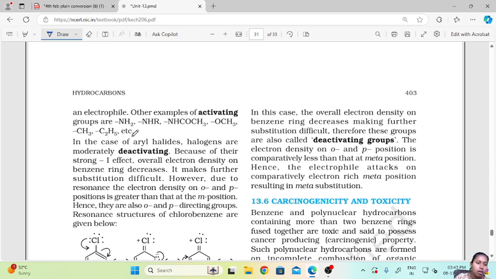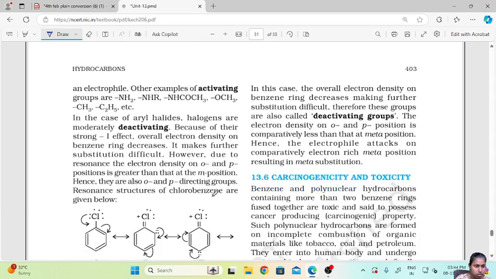Now, in the case of aryl halides, halogens are moderately deactivating because of their strong I effect, the strong inductive effect. Overall, the electron density on the benzene ring decreases, which makes further substitution difficult. However, due to resonance, the electron density on the ortho-para positions is greater than on the meta position.